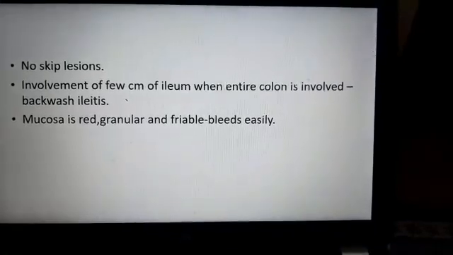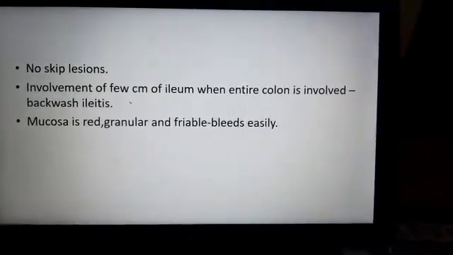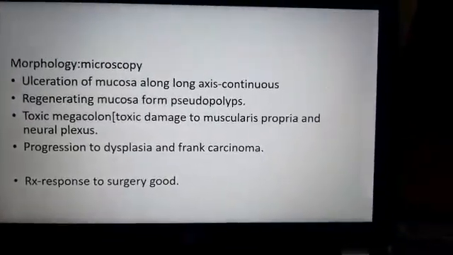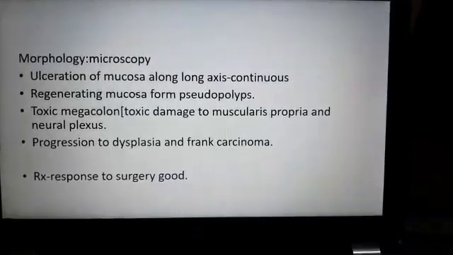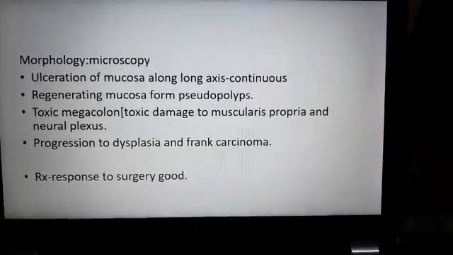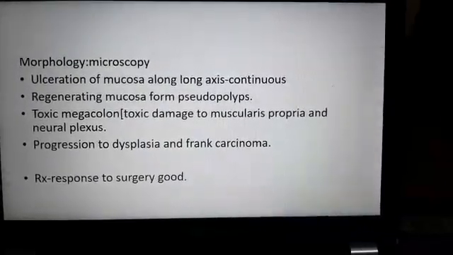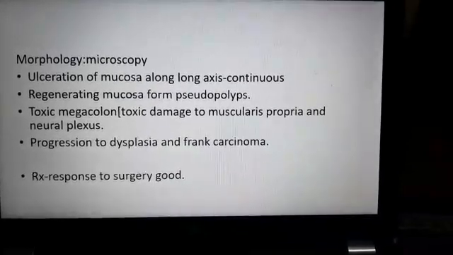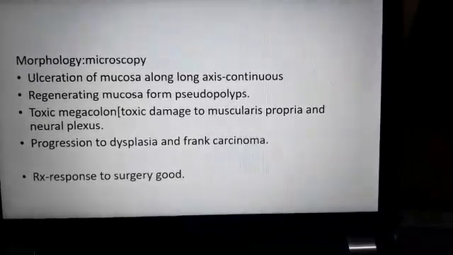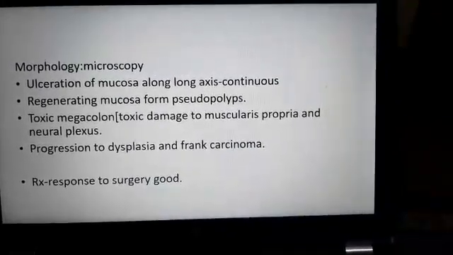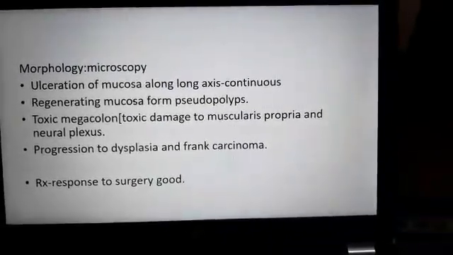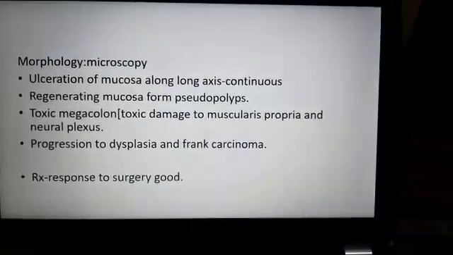The mucosa in ulcerative colitis will be red, granular and friable. It bleeds very easily. On microscopy there will be ulceration of the mucosa, and the ulceration will be continuous. There are no skip lesions here like Crohn's. In between there may be regenerating mucosa which will form pseudopolyps, and damage to the muscularis propria and neural plexus may occur because of the inflammation. This will lead to toxic megacolon. So the neural plexus may be damaged, and that will lead to megacolon. Enlargement or dilatation of the colon may occur. It is known as toxic megacolon.